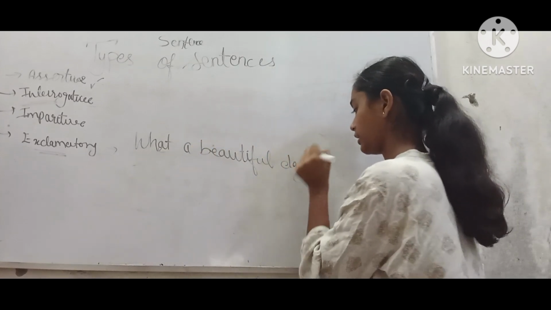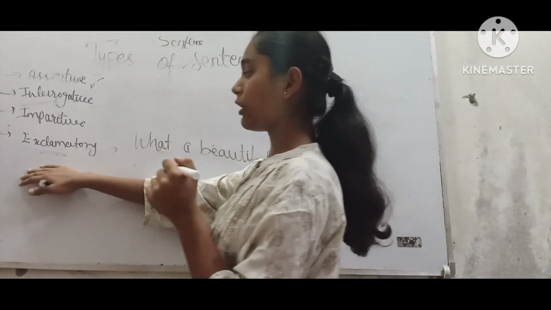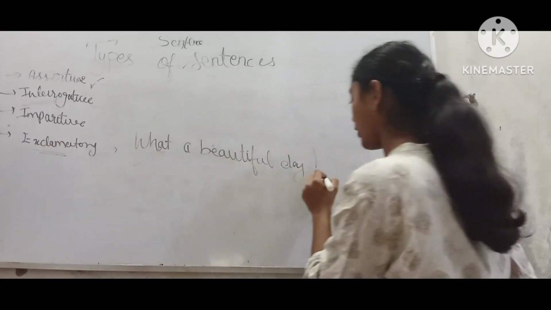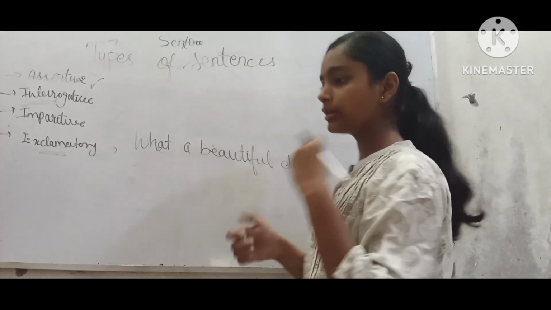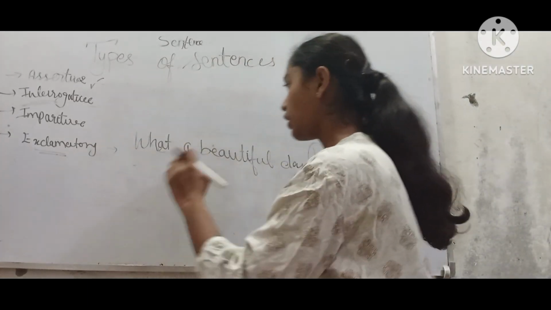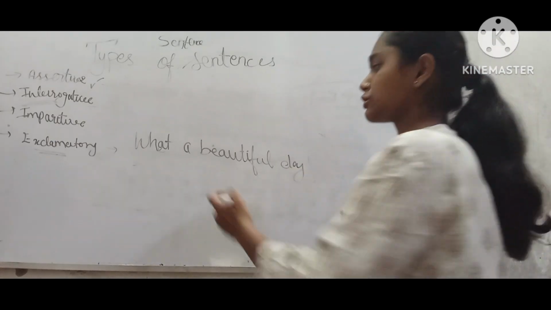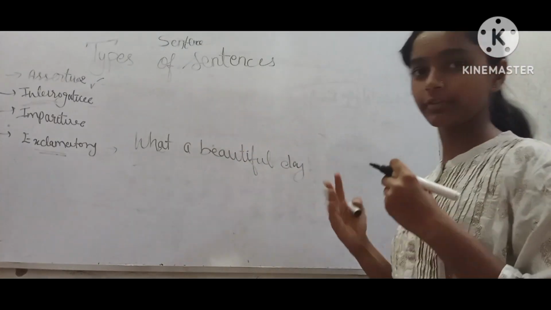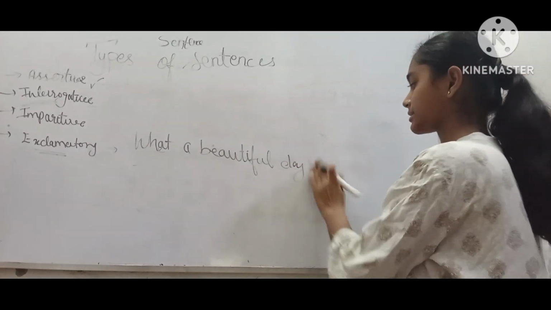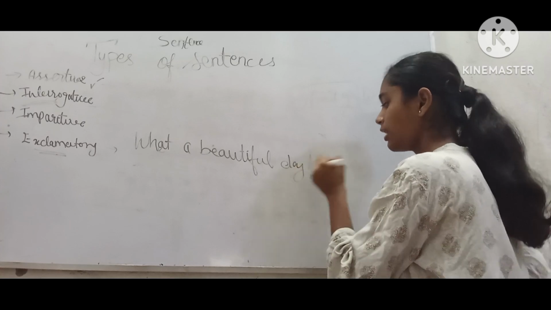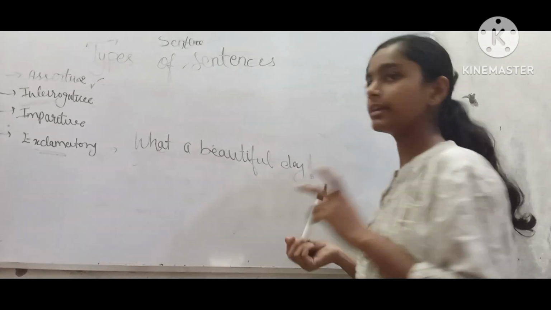Okay. So here we will add an exclamation mark. Always remember that exclamatory sentences always include an exclamation mark so that it could prove that it's an exclamatory sentence. Or if we did not add the exclamation mark, so what would it look like? This, what a beautiful day. It does not show any emotion or something like that. But when we add an exclamation mark to this, it shows that we are having a strong feeling or emotion, or we're saying it with such surprise.